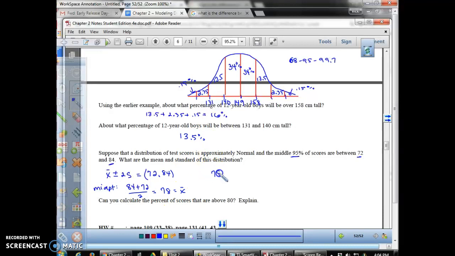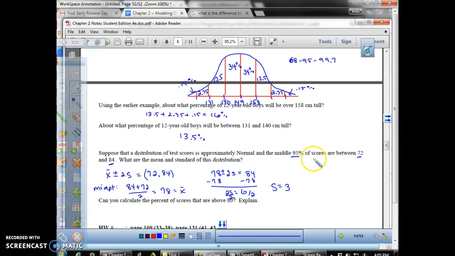So then I can set up a little equation. If I know 78 is the mean, add and subtract 2 standard deviations, and that gives me the value of 84. I could solve it either way, subtract 2 or add 2. So then I would subtract 78 from both sides. Then I get 2 standard deviations is going to be 84 minus 78, and then just divide that by 2, so you're going to get 3. Your standard deviation is 3.